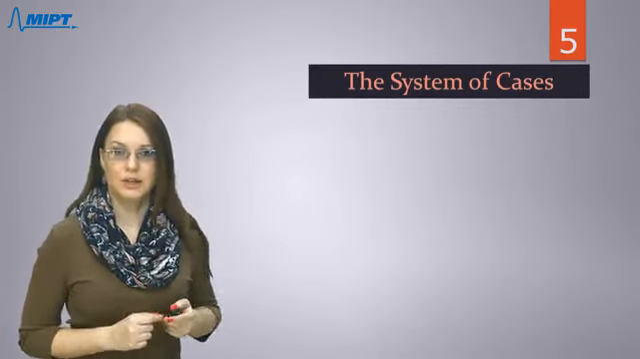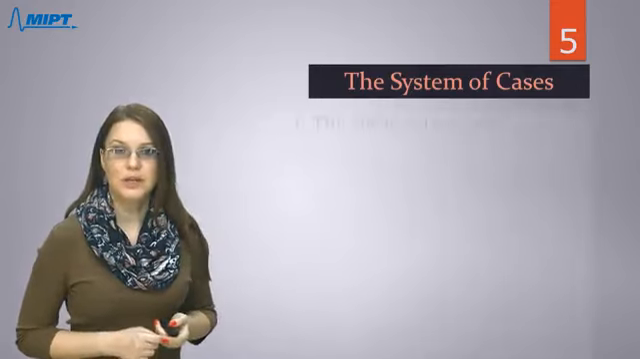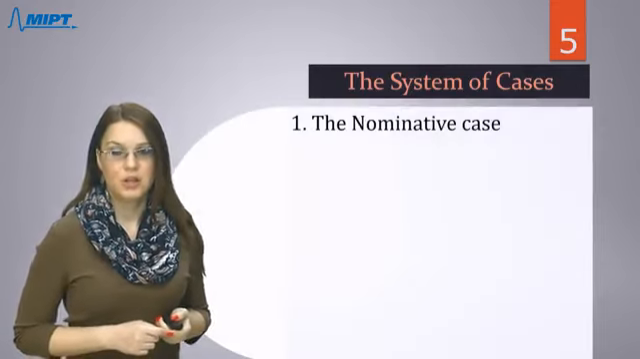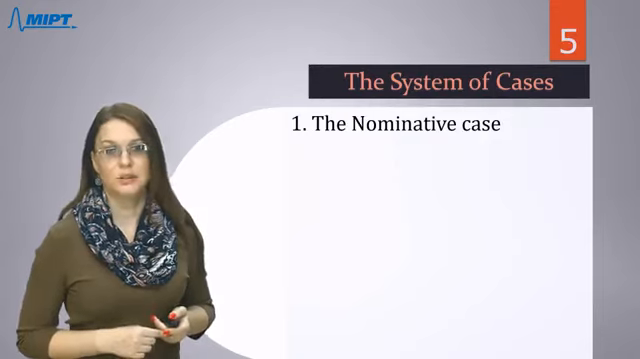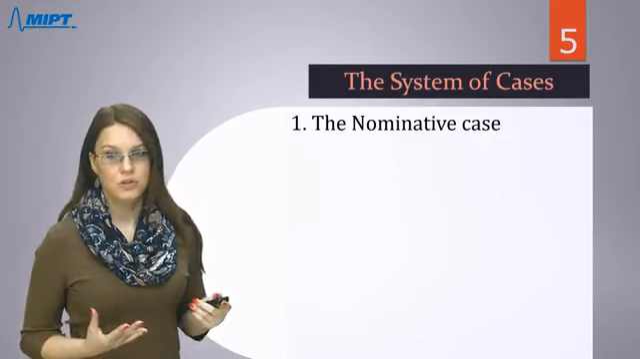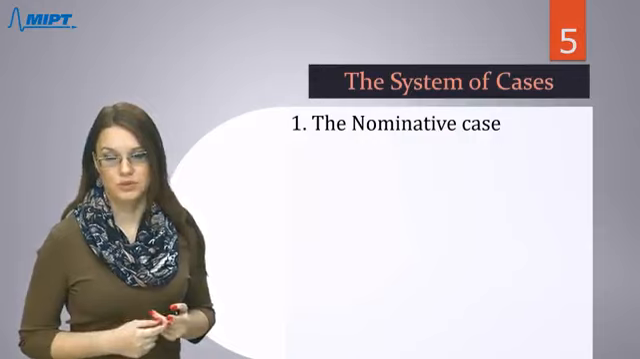But first, I'd like to show you the whole system of cases in Russian language. So we have 6 cases. First one is the nominative case. Actually, you already know the forms of these nouns.